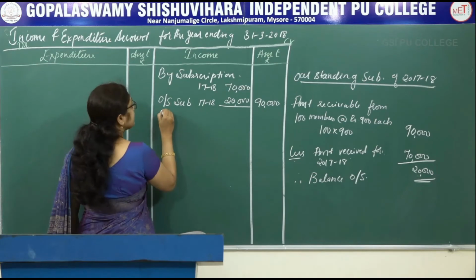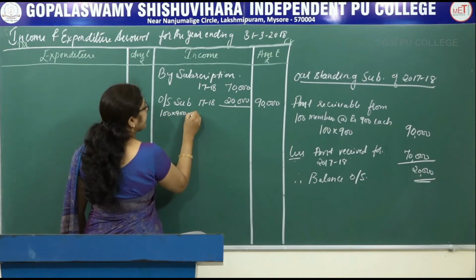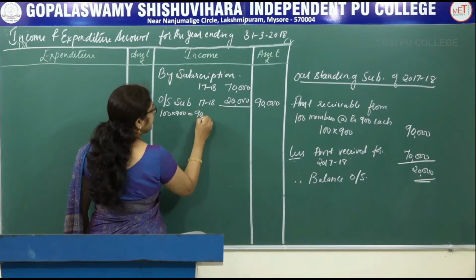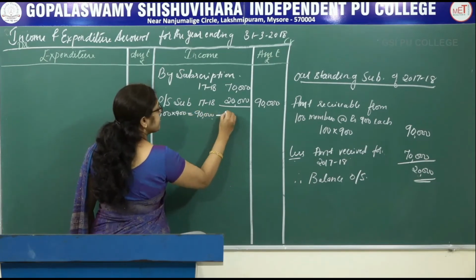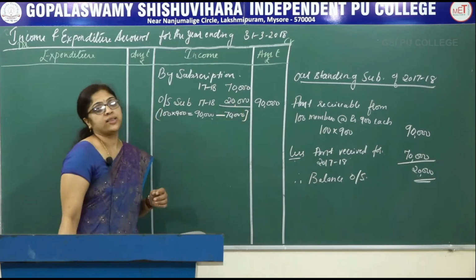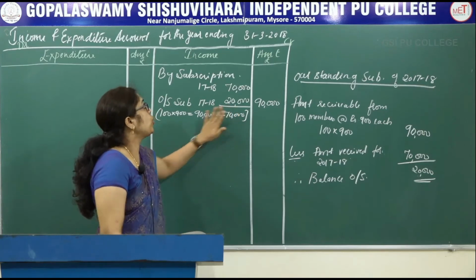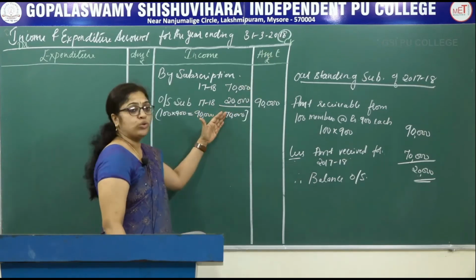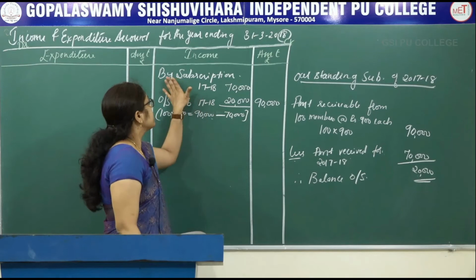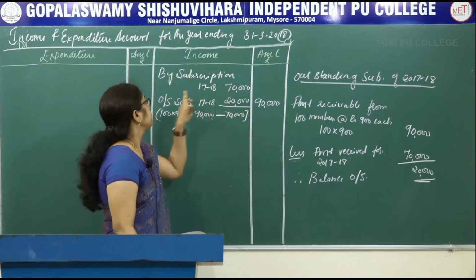So how did you get this one? 100 into 900 equals 90,000 minus 70,000, you will get 20,000. Here we have to take only what is related to 18. So here subscription for 18 is 70,000.